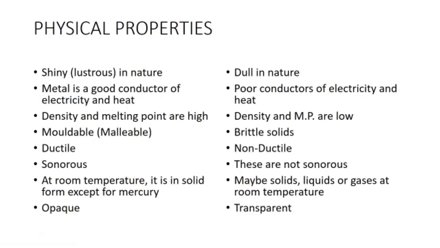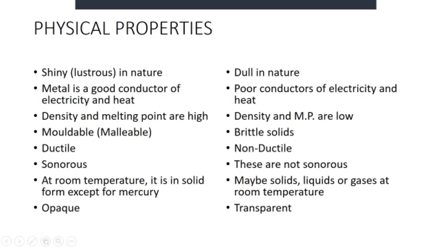Very simple properties are there: metals have shine, that is called luster. So metals are lustrous in nature, while non-metals are dull in nature. Some can show the lustrous property, but not due to their metallic character, they have some property to show the shine, like graphite. It shines, but it is not due to metallic shine. Same with iodine, it is a non-metal, but it is lustrous in nature. So some exception cases will also come.